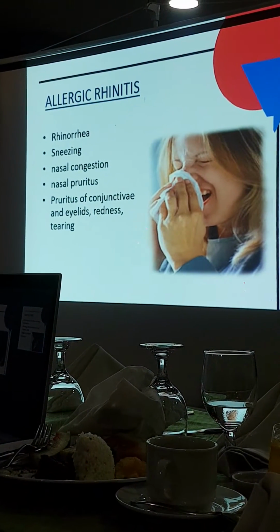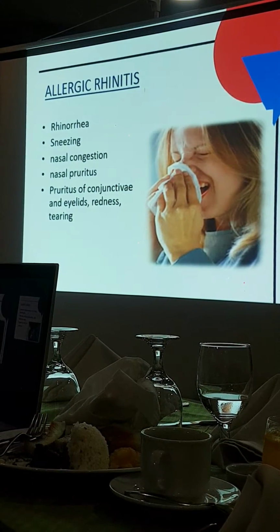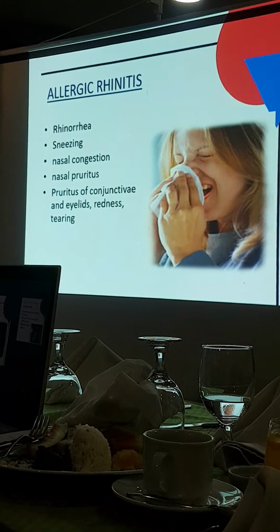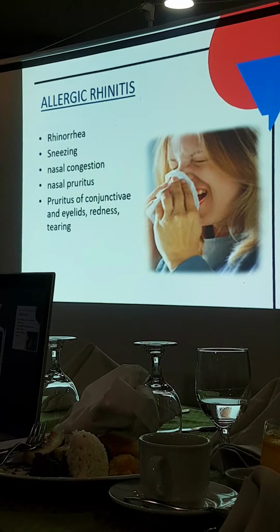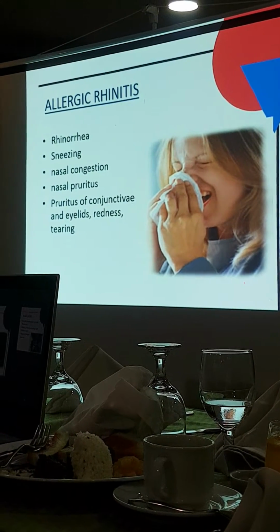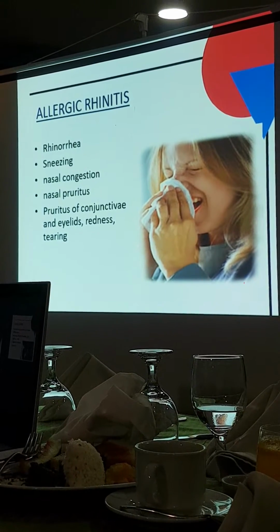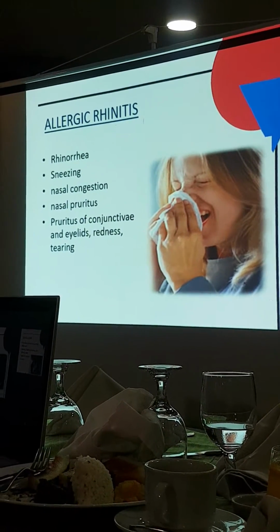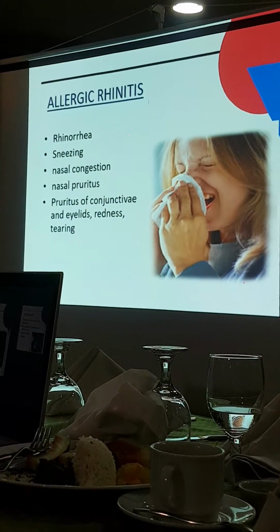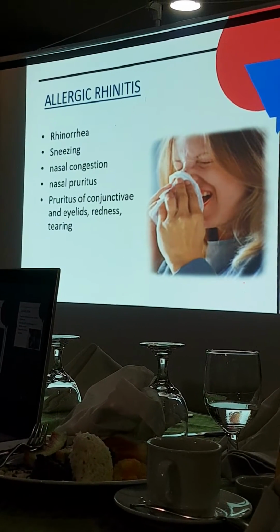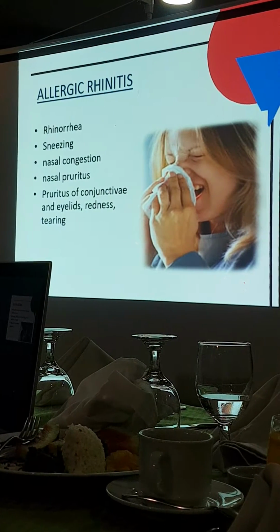So for allergic rhinitis, we want to recognize these common allergic conditions. Allergic rhinitis would present as rhinorrhea or colds. There's sneezing, nasal congestion, nasal pruritus, or nasal itchiness. And there would also be itchiness of the conjunctiva, its eyes, so mati, sa namumula, and there's excessive tearing or nagluluha. So this is just like the common colds.